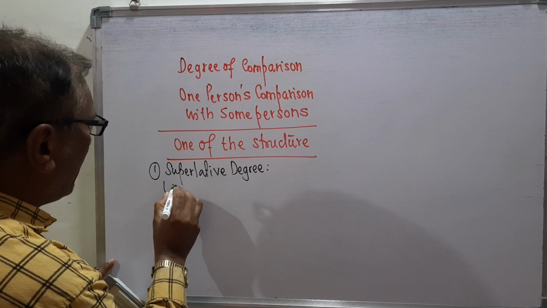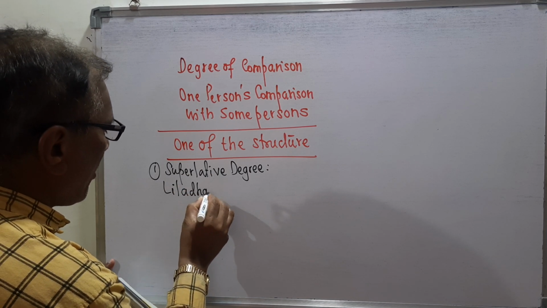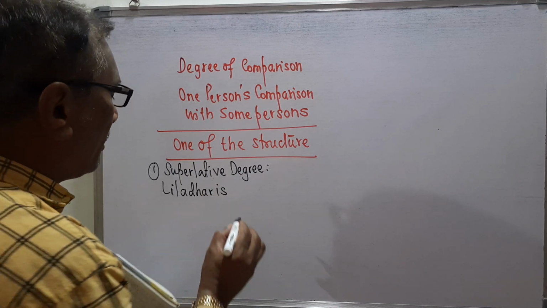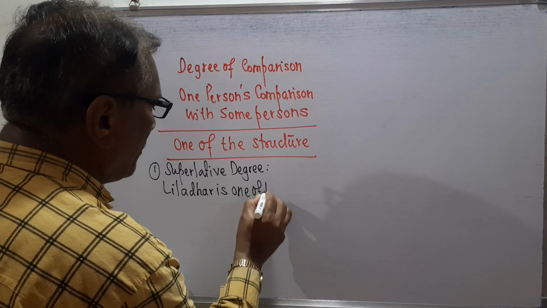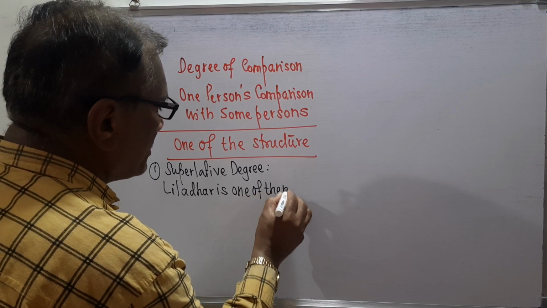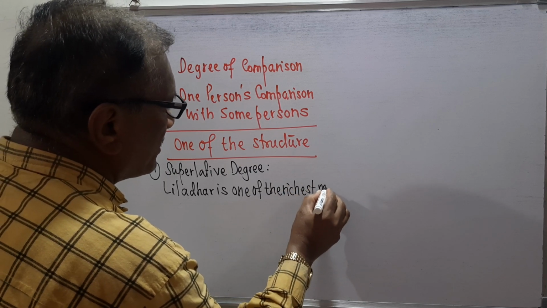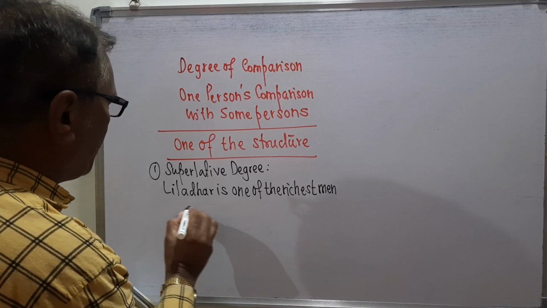The example is: Liladhar is one of the richest men in his village.